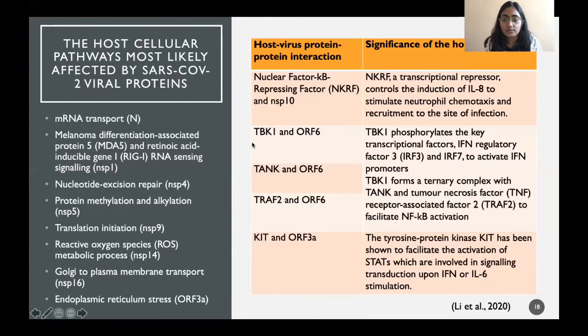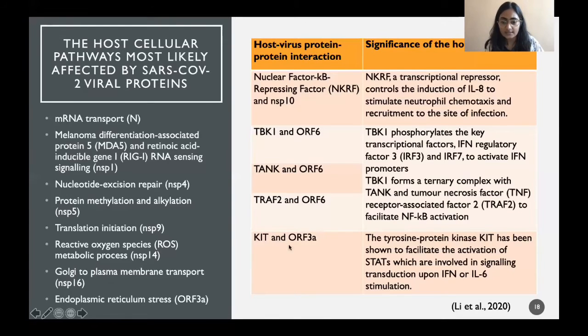ORF6 was found to be interacting with TBK1, TANK, and TRAF2, and all these are again involved in signaling pathways that are required to induce interferons and that are involved in NF-kappa B activation.